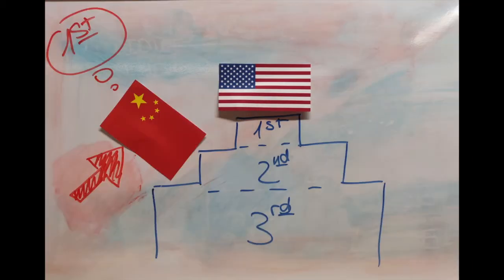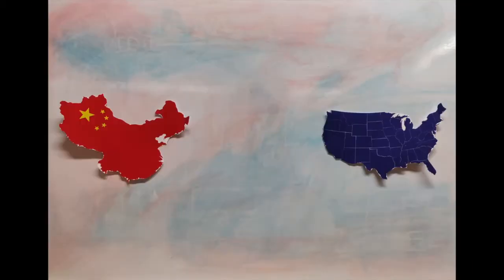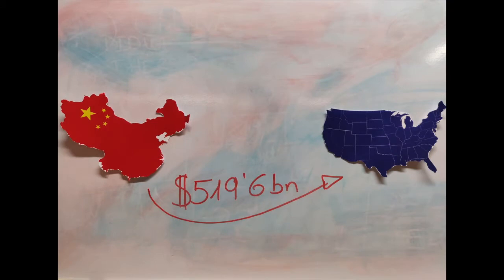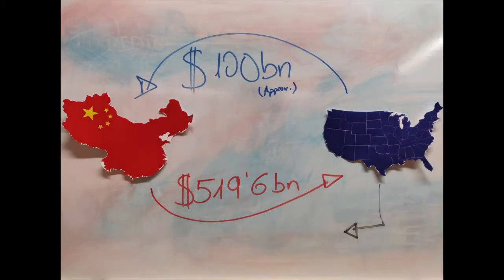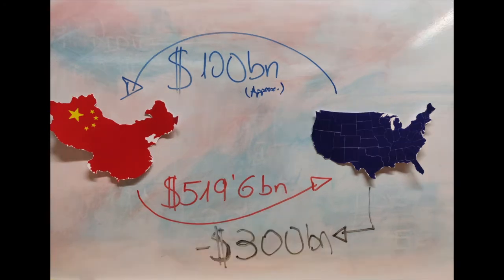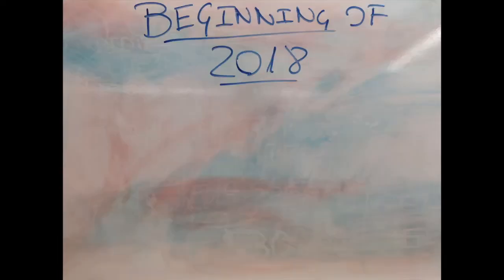Also, the trade balance with China before the trade war started was negative for the US. 17.3% of the total worth of US imports are from China, whereas the US only exports 4.8% of its total exports to China, approximately $100 billion. As we can see, the US has a trade deficit of more than $300 billion with China.